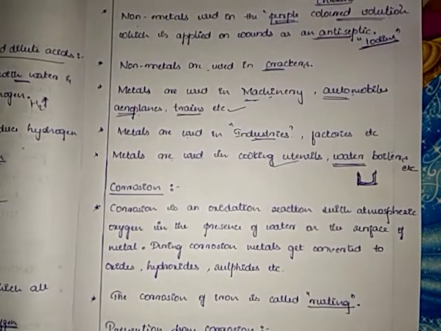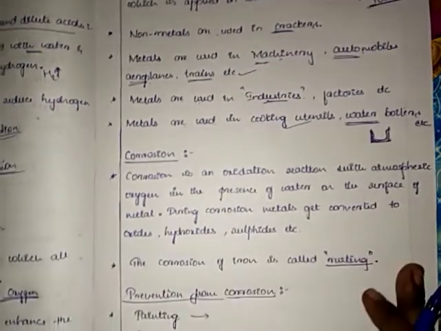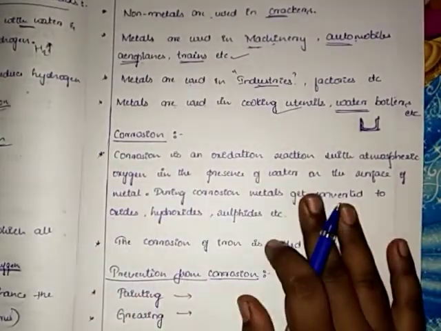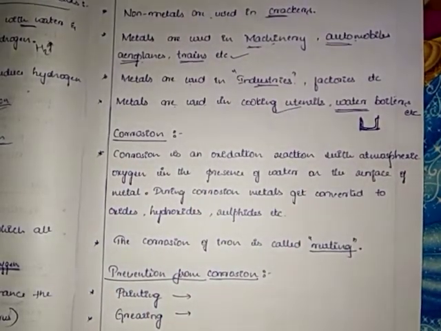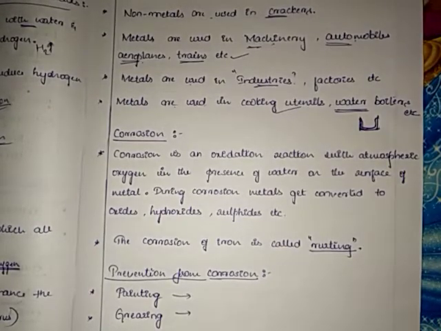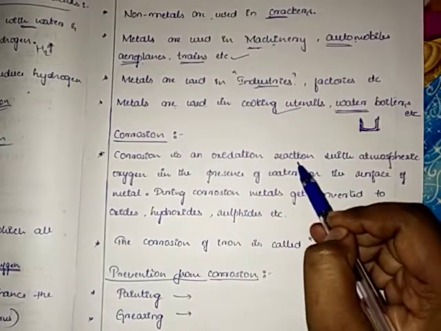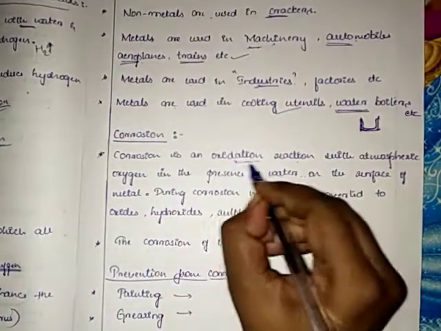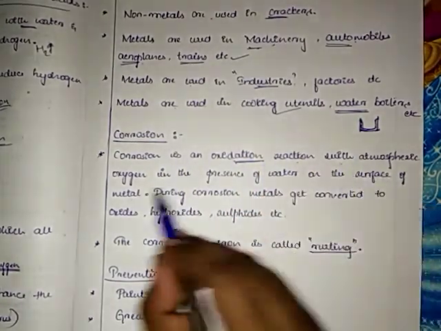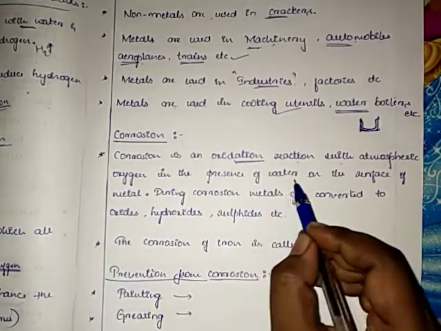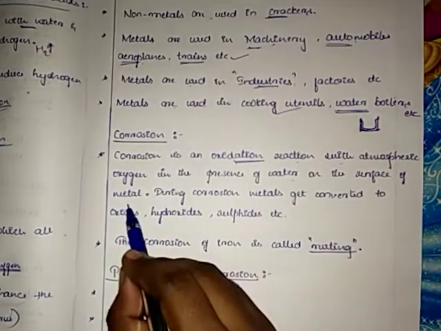Okay, so metals and non-metals uses we have learnt. So this is the very last topic of our chapter. So corrosion, okay, which is not there in the textbook, but here I am explaining about corrosion. Corrosion is an oxidation reaction. Okay, it is an oxidation reaction with atmospheric oxygen in the presence of water on the surface of metal.